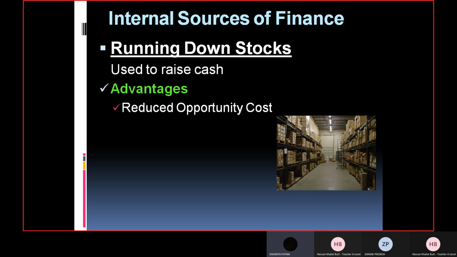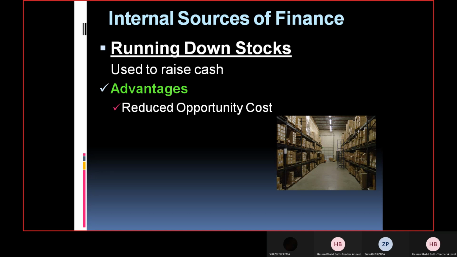Yes, sir, maybe because we have sold it, now we don't have the option to use our stocks in another place. We just have one option right now. So our opportunity cost is reduced. All right. Okay, Shazeen, it's very good that you are participating. Secondly, your concept of opportunity cost is very good. That's right. But here the question is, the advantage is reduced opportunity cost.